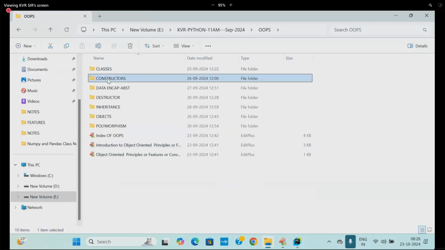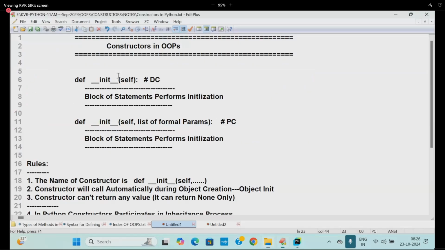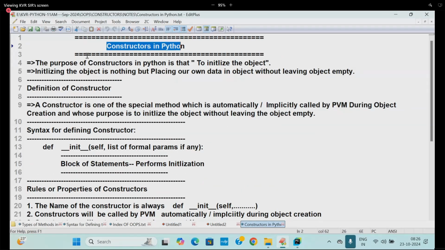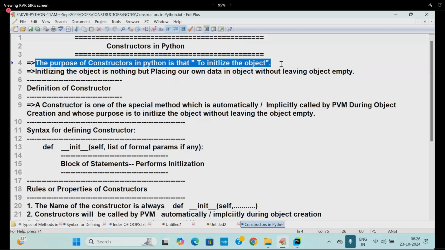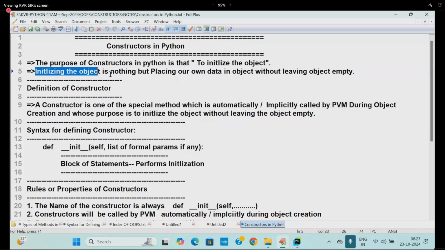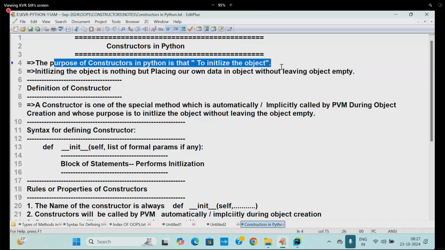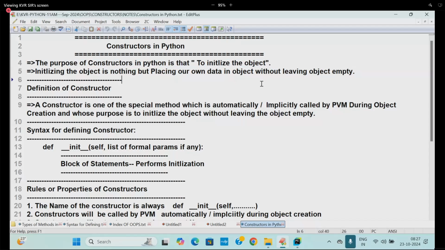Now I want to show you the concept of constructors here. Look at that. Come on, read out all of you. Start. Concept now. Notes. The purpose of constructors in Python is to initialize the object. Initializing the object is nothing but placing our own data in the object without leaving the object empty. So constructors are for which purpose? Initializing the object. Methods are for which purpose? To perform operations on the object. Initialization first, operation next. Good.